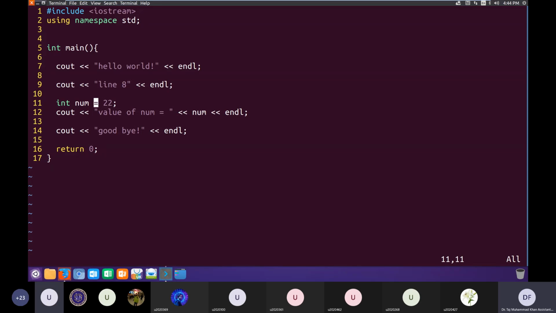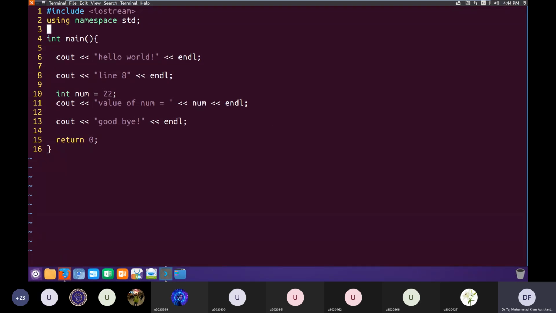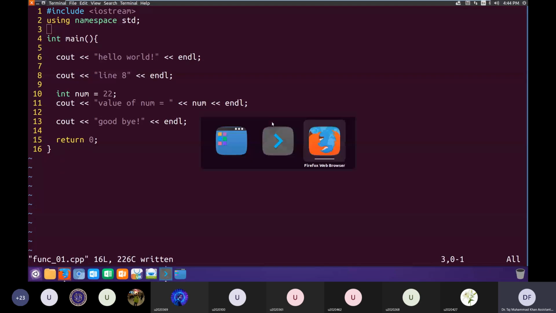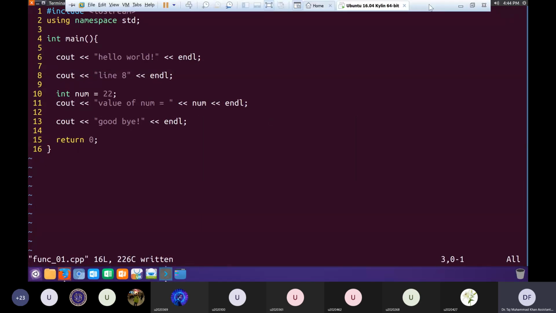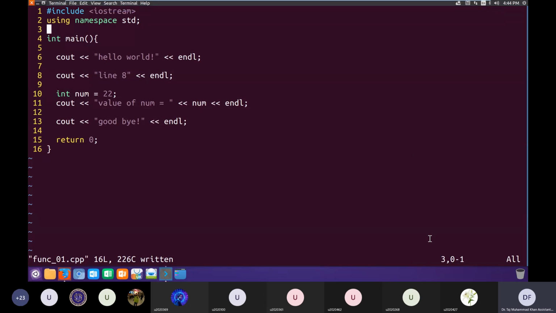I'll write it in the chat, that the topic we are discussing today is called functions. So what are functions? Why do we use them? And how are they helpful? That's what we are going to discuss today and for the next few classes.